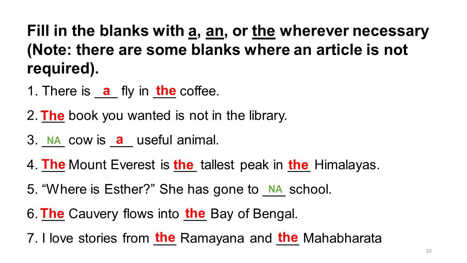Sounds perfect. Next one, we have blank Mount Everest. And remember, article the, definite article, has to be used with certain nouns. And if a noun refers to a mountain range, then article the has to be used there. There is a rule that says so. And because Mount Everest is a peak of a mountain, it has to go with article the. The Mount Everest is the tallest peak in the Himalayas. See, all the three blanks have article the there.